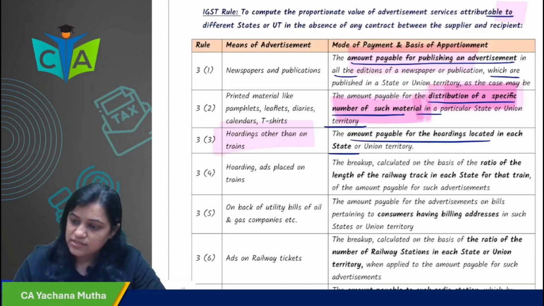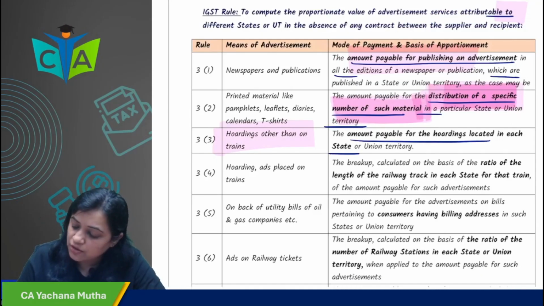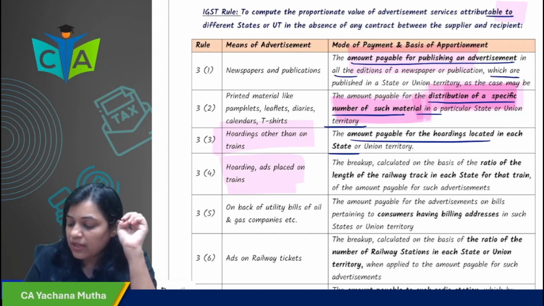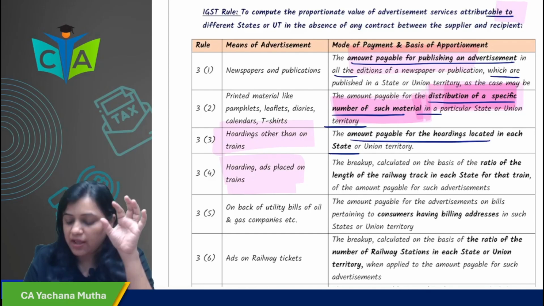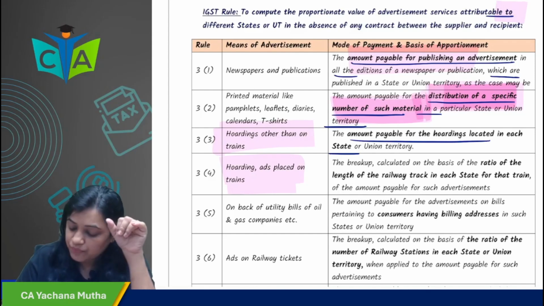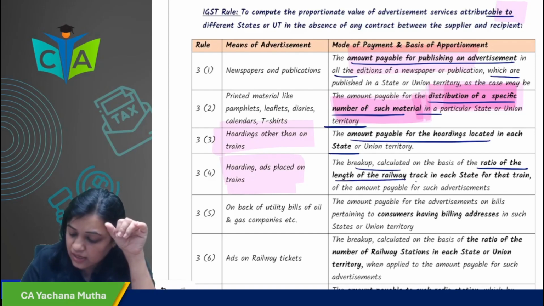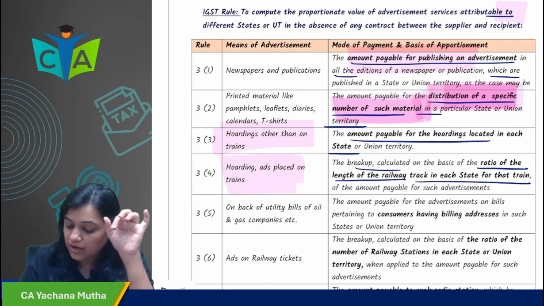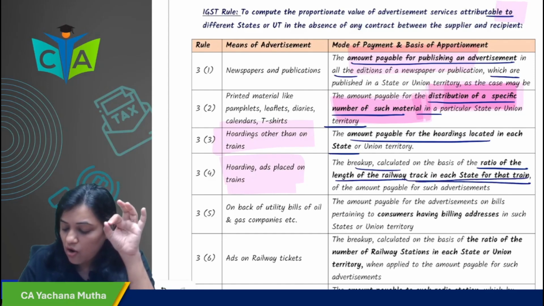Okay. Next is hoarding ads placed on trains. When the hoarding ads are placed on trains, what would be the place of supply and what would be the value? The breakup is calculated on the basis of the ratio of length of railway track in each state for that train, of the amount payable for such advertisement.